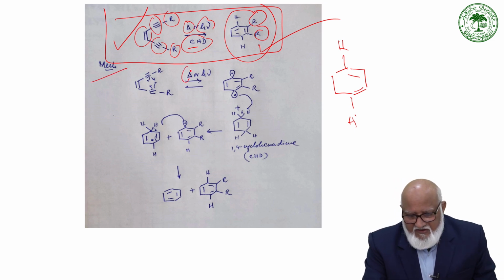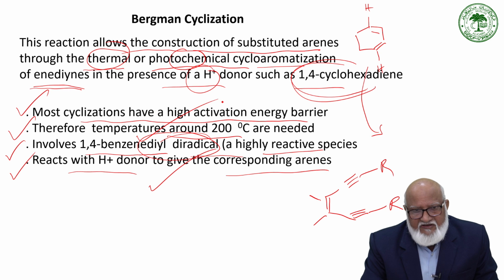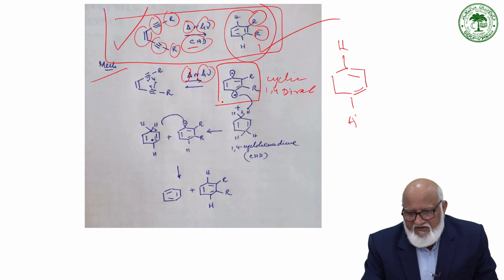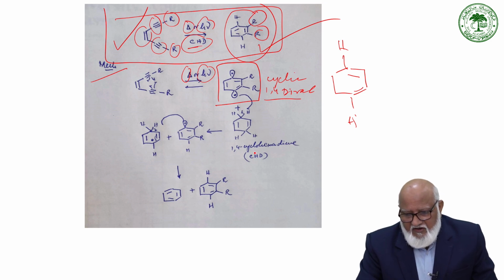Under thermal or photochemical conditions, these two acetylene bonds can undergo concerted cyclization to give a cyclic 1,4-diradical, and that is what is mentioned here, that the 1,4-benzene diradical is the main intermediate, which is highly reactive, and this reacts with CHD. The 1,4-cyclohexadiene is a proton donor.